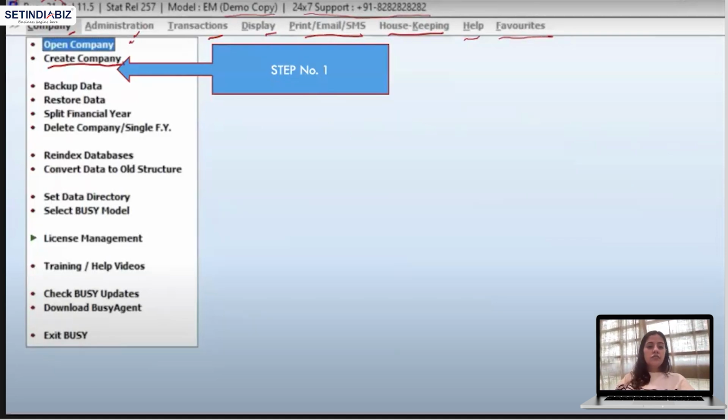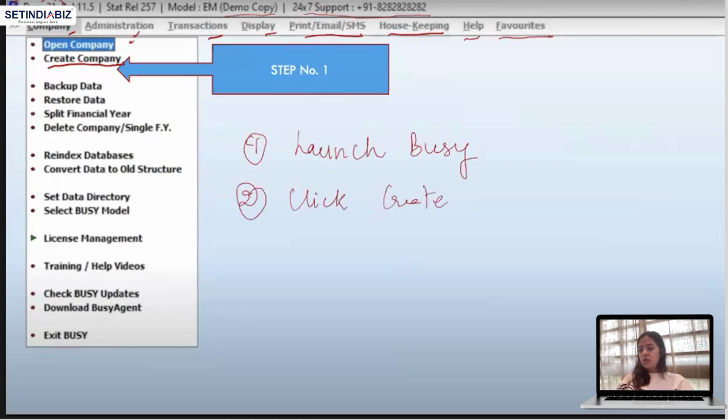After launching, the first step is launch the busy software by double clicking. Number 2, click on create company or select create company, right? As you can just see, there is a backup data, restore data available. These are the features: split financial year, delete company, re-index databases, convert data to old structure, set data directory, select busy model, license management, training or help videos, check busy updates. You can check if there is any update available.